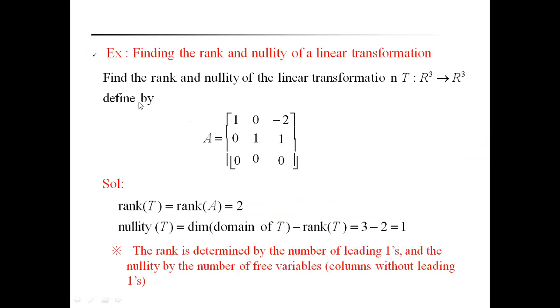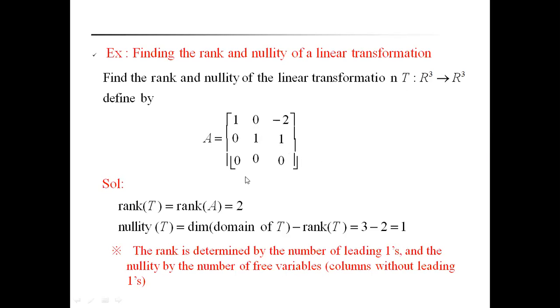Now let us discuss an example regarding rank and nullity of a linear transformation. Finding the rank and nullity of a linear transformation. Find the rank and nullity of the linear transformation for the mapping T from R cube to R cube defined by A is equal to 1 0 minus 2, 0 1 1, 0 0 0. By seeing this matrix, the rank of T is equal to the rank of the matrix A.